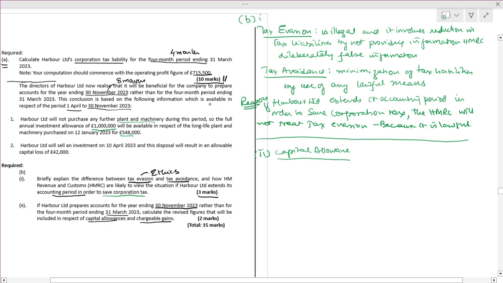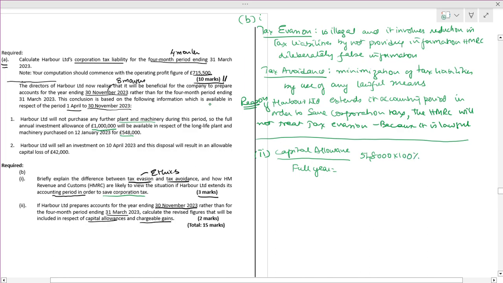When you are going for a full year, the exemption is 100%. That limit is how much? 1 million. Means for a full year it comes to 100%, 548,000 into 100%.